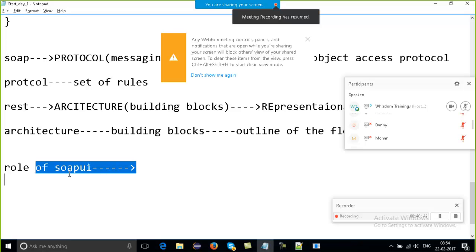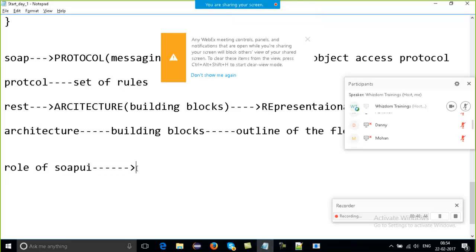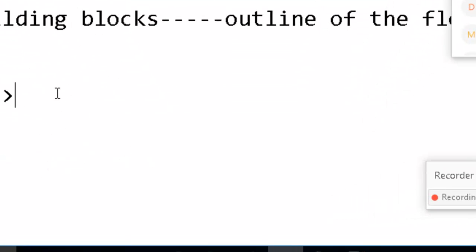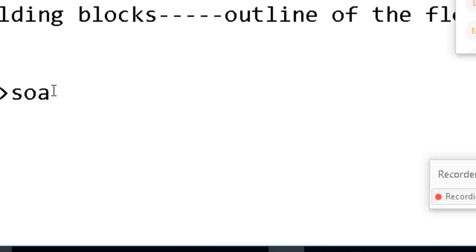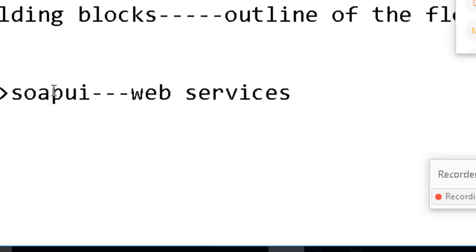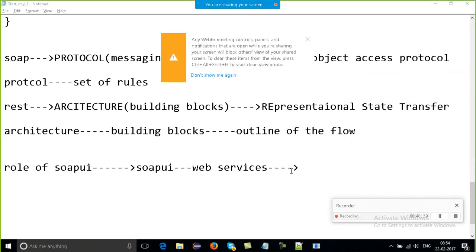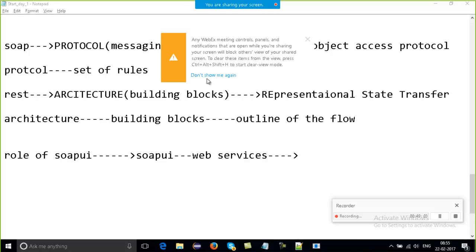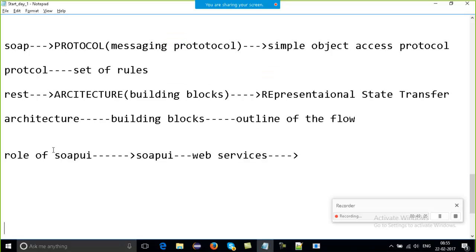So what is the role of SoapUI? If I want to test my complete web service, the flow in which it is working, whether it is fine or not fine, how it works, the data which I am sending, and any of the validation we need, we are going to work with SoapUI only.